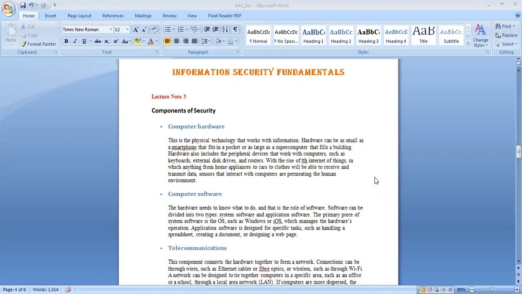An information system is not just computer hardware. It is a combination of multiple elements such as software, hardware, people, data, and network. All these five basic elements enable the information to be input, processed, output, and stored. All of these components have their strengths and weaknesses with respect to the information system. Each component has its own security requirements.